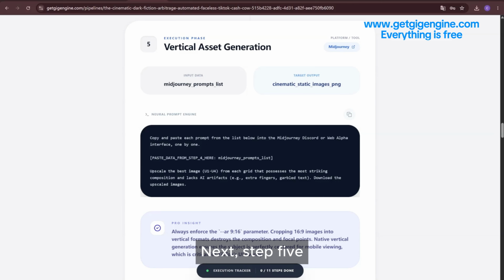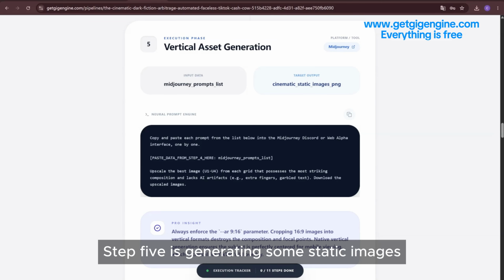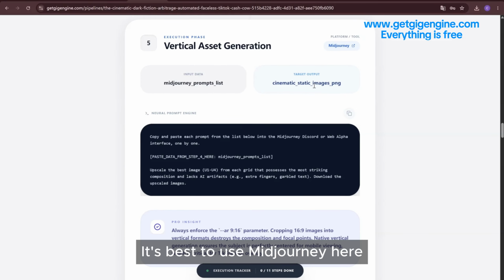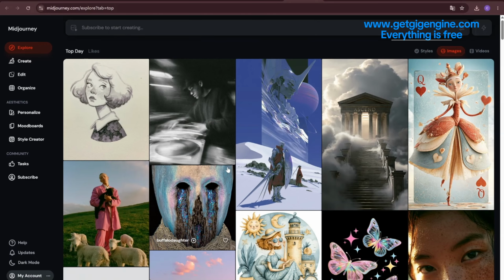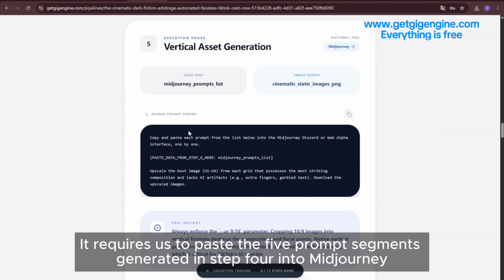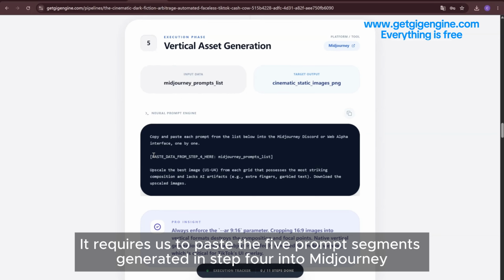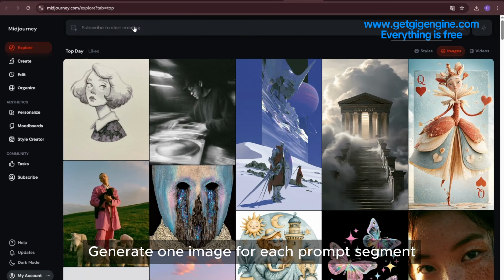Next, Step 5. Step 5 is generating some static images. It's best to use Midjourney here. Midjourney's website looks like this. It requires us to paste the 5 prompt segments generated in Step 4 into Midjourney. Generate one image for each prompt segment.